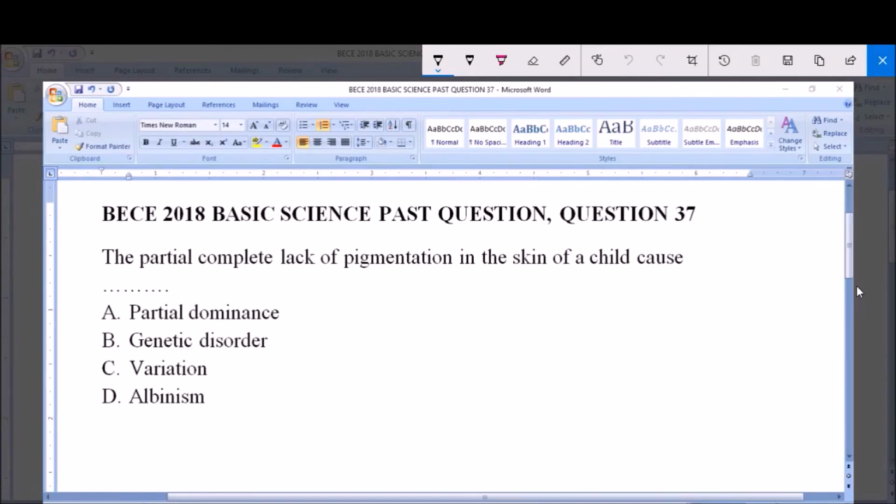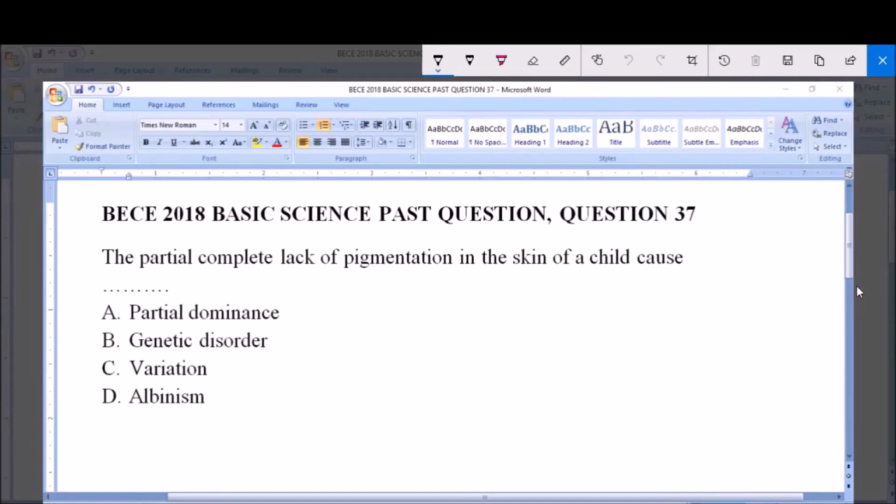BECE 2018 Basic Science Past Question 37. The partial or complete lack of pigmentation in the skin of a child causes dash. A. Partial dominance. B. Genetic disorder. C. Variation. And D. Albinism. I'll go over the options again. A says partial dominance, B says genetic disorder, C says variation, and D says albinism.